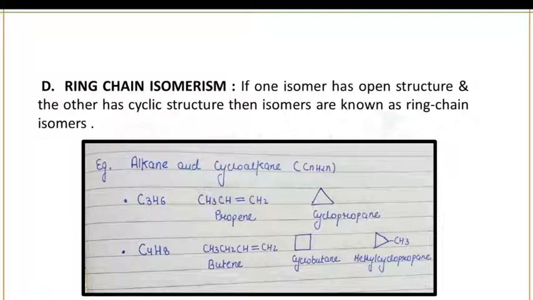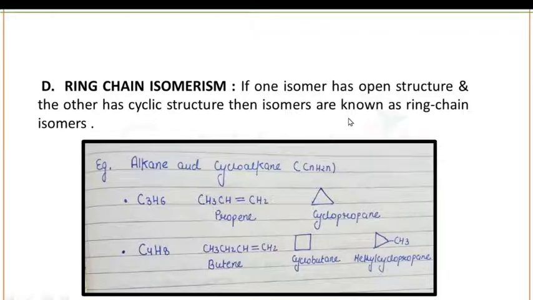Next is ring chain isomerism. If one isomer has an open structure, meaning the normal chain-like structure, as you can see here in case of alkene, C3H6, this is your propene, this is your open structure or chain-like structure. Okay, and the other has a cyclic structure. Cyclic structure is what? Closed structure. As you can see here, cyclopropane. Then the isomers are known as ring chain isomers.